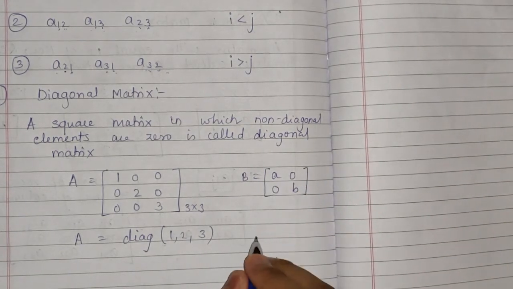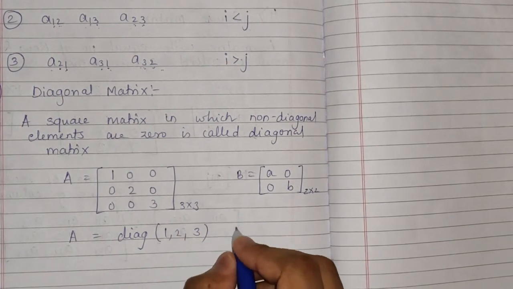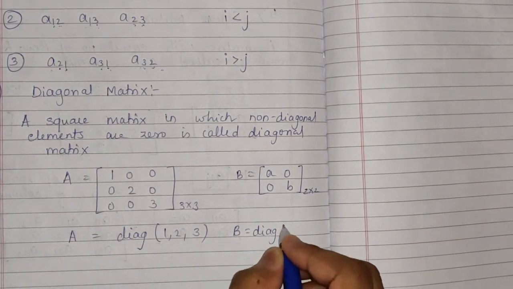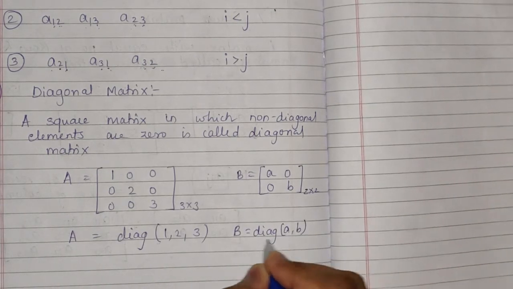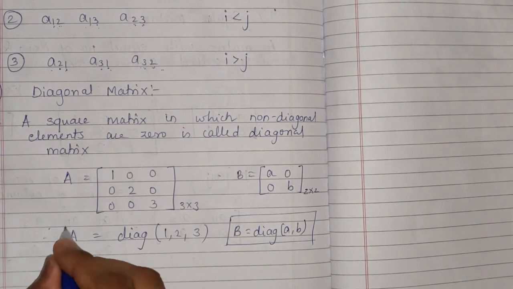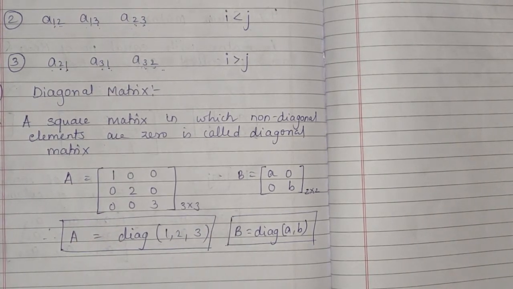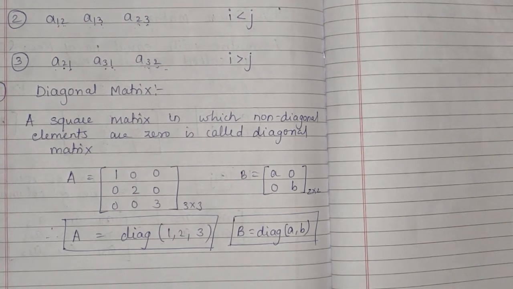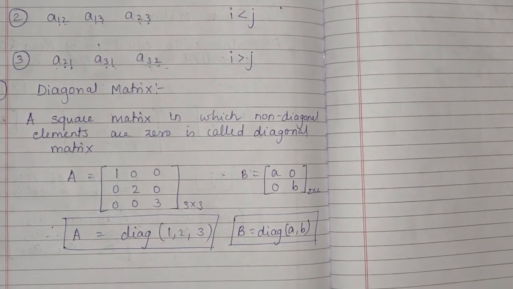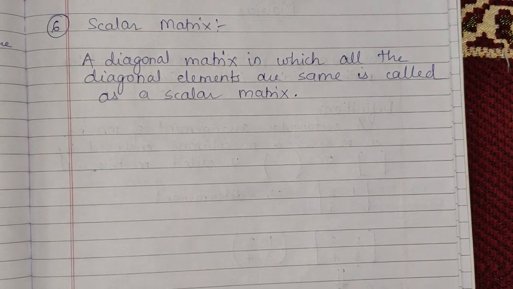Okay, this is a square matrix of the order 2 by 2. So here I can write B is equal to diag a, b. Okay, so we can write with this statement also, but a diagonal matrix should be a square matrix. Don't forget that a diagonal matrix should be a square matrix where non-diagonal elements are 0. Okay, so now the next type of matrix is the scalar matrix.